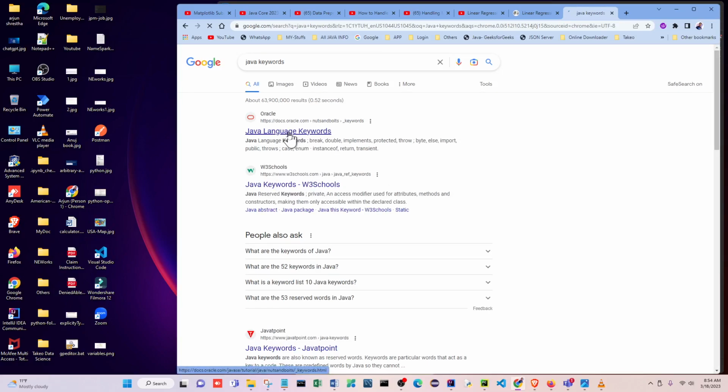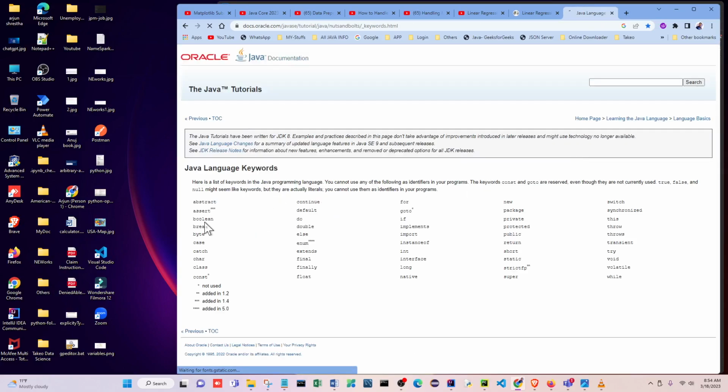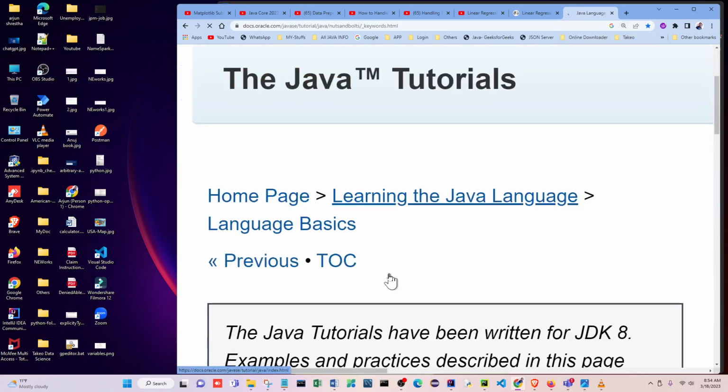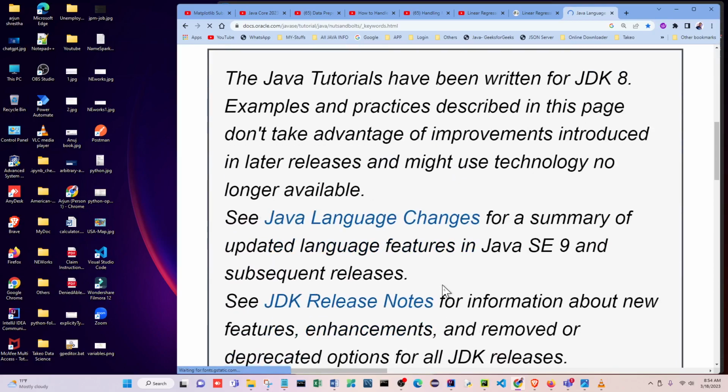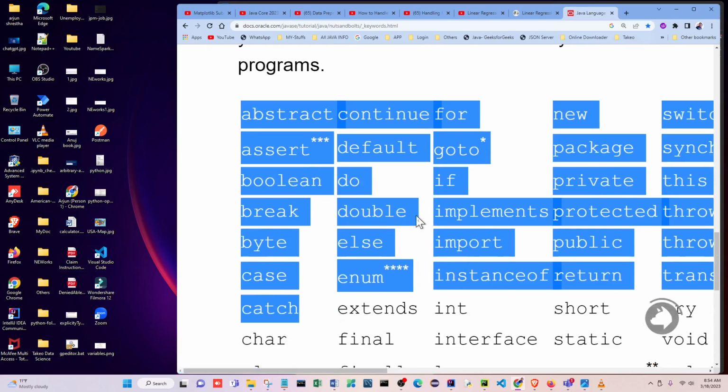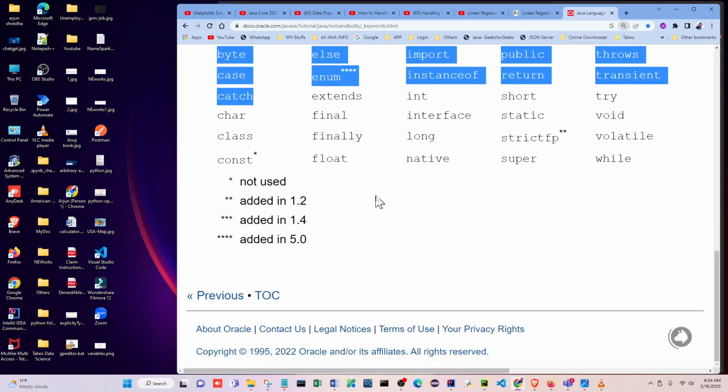Okay, Java keywords, Java language keywords. Here, see, these are actually Java keywords, abstract and so on. I'll make it a little bit small.